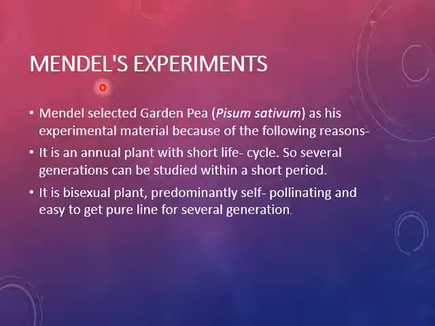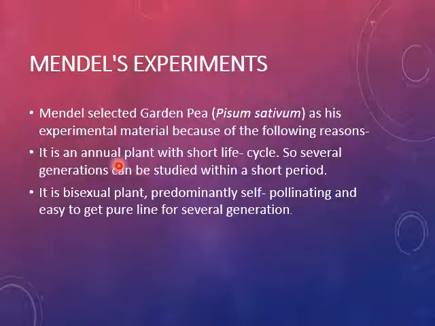Mendel's experiment. Who is Mendel? Mendel is known as the father of genetics, and he selected garden pea, whose scientific name is Pisum sativum, as his experimental material. Why did he select garden pea as an experimental material? Because of the following reasons.